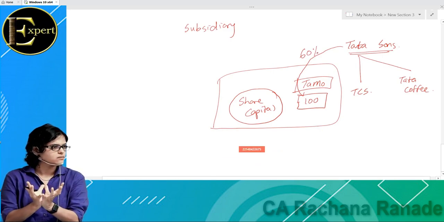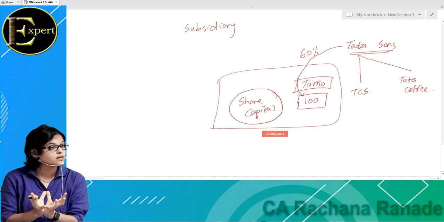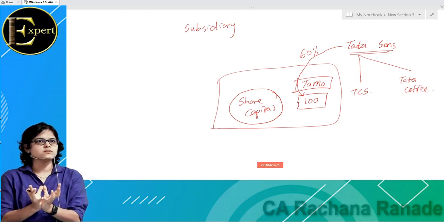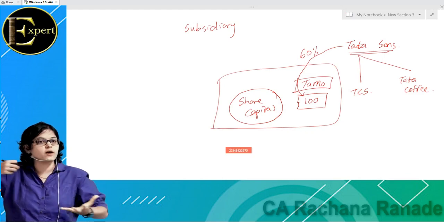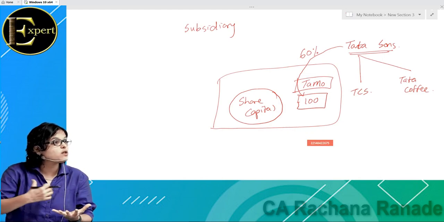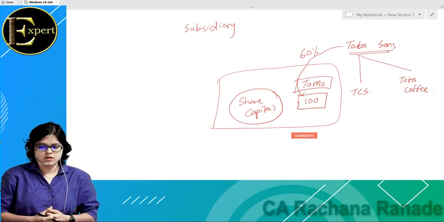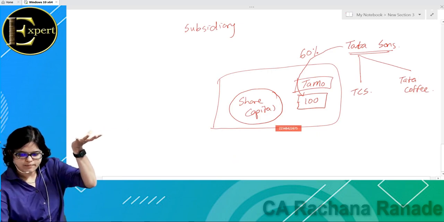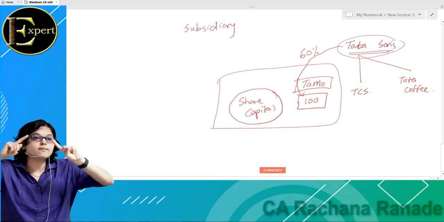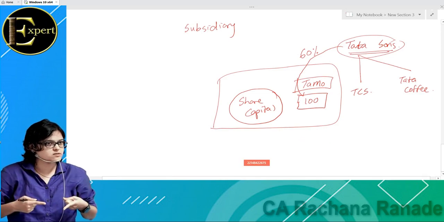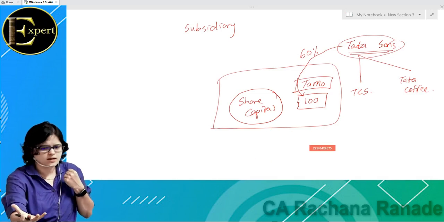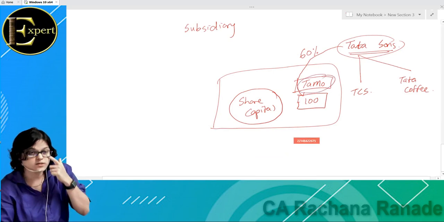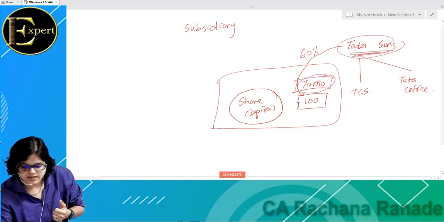In simple words, stake. How much have they taken? How much percentage have they owned now? 60%. So a company, Tata Sons, holding more than 50% shares, holding more than 50% stake of another company, which is Tata Motors. This company, Tata Sons, is known as the holding company, and this company is known as subsidiary company.